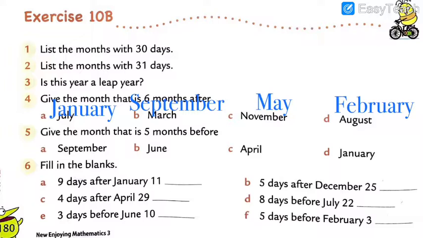Got my points? I hope you all have understood, dear. And then the fill in the blank: 9 days after January 11. What will become after 11 January after 9 days? 19th January. As like that, you have to solve all these questions.